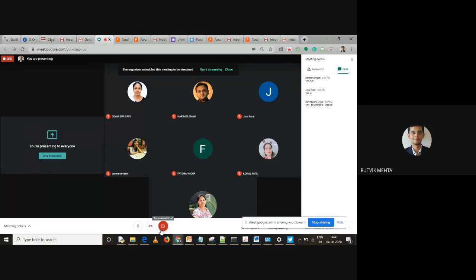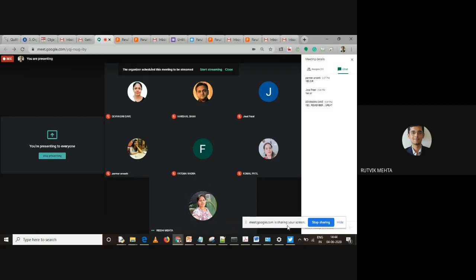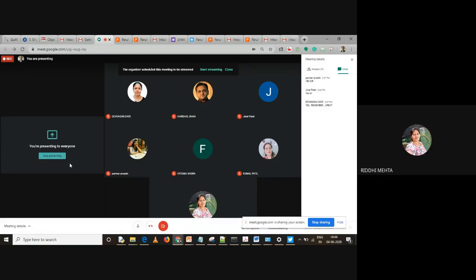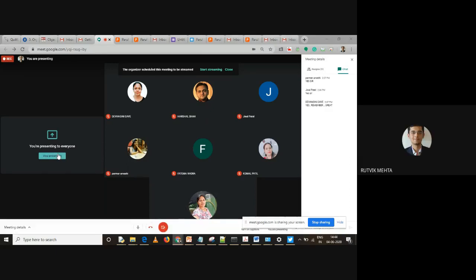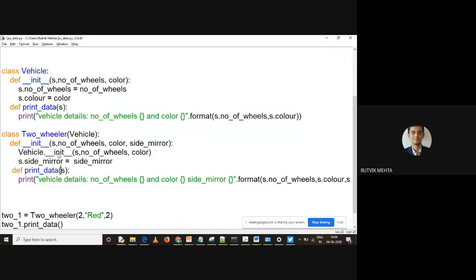Varma or Urvashi, can you tell me what happens over here? When a method has the same name and same number of arguments, what is happening? Preeti ma'am? I think the subclass overrides the method of the superclass. Yes, excellent, ma'am. Excellent, right? So this is known as overriding, right?